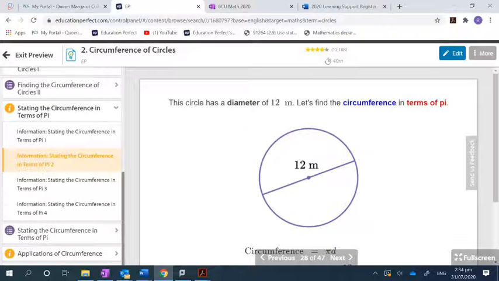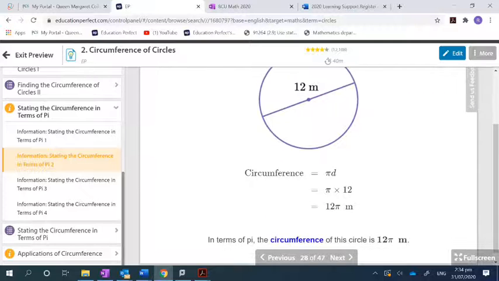Okay, so look at this one. This circle has a diameter of 12 meters. Let's find the circumference in terms of pi. So the circumference is just pi times the diameter. So you'll see that they put the 12 meters in there, and you end up with 12 pi meters.